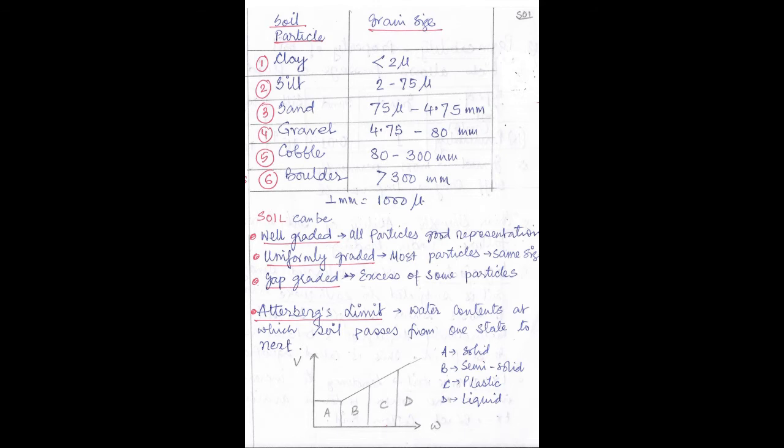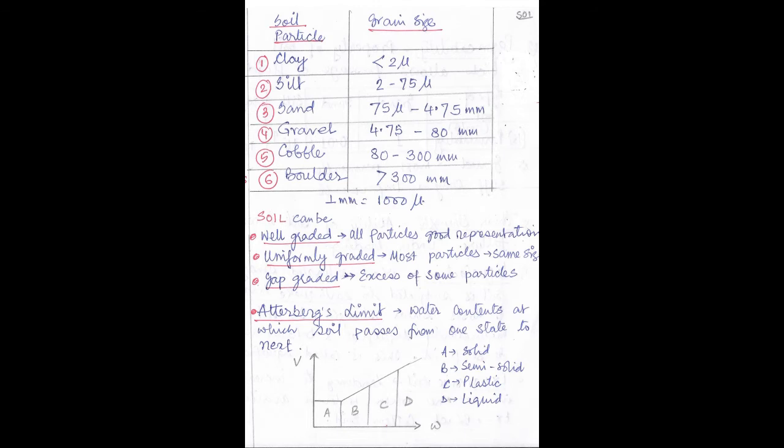One more important terminology is Atterberg limit. What is Atterberg limit? Atterberg limit is the water content at which soil passes from one state to the next one. Let us see this graph. Along the x-axis, this is the water content in the soil, and along the y-axis, it is the volume. Now if you see the curve, it has been divided into 4 regions, A, B, C, D. Please see that A stands for solid, B stands for semi-solid, C stands for plastic, and D stands for liquid.